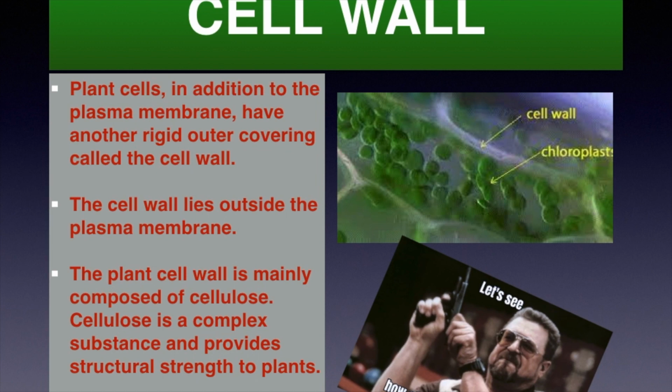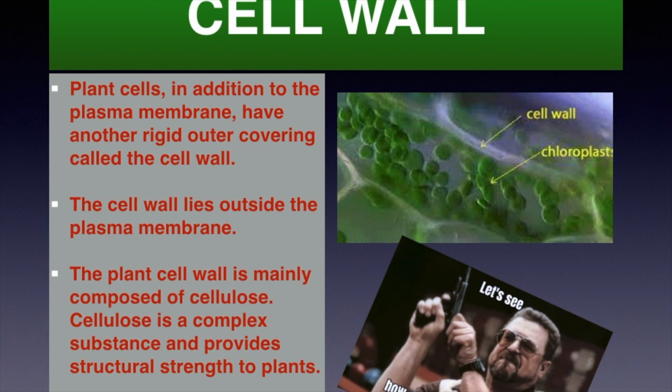So this cell wall is a gift to the plant cell, and it is going to help it in protection, right? And where is the cell wall present? It is present outside the plasma membrane. So our plasma membrane will not have anything outside it. The animal cells will not have anything outside it, but the plant cells will have a cell wall. So that cell wall gives it security, just like you have the boundary walls outside your houses. So that is an extra layer of protection, same as with the cell wall.